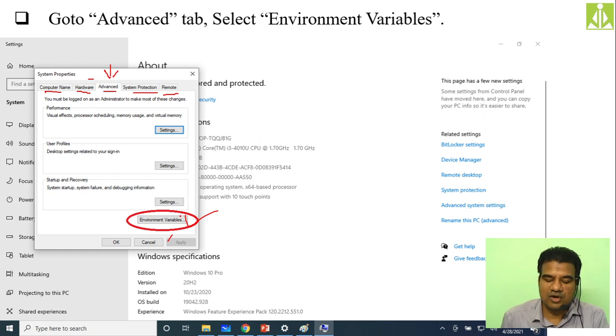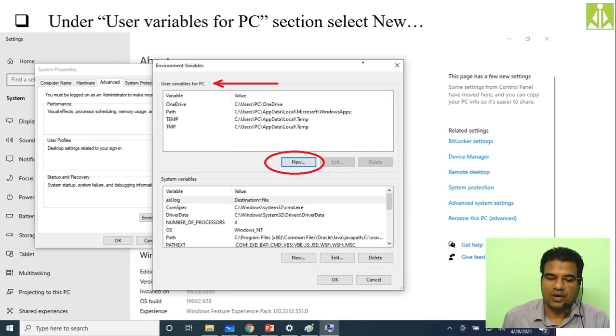When you click on Environment Variables, you will get another window. Here you will have two parts: user variables for PC and system variables. We have to do modifications in both. First we do it inside user variables. Here you need to add a new variable with the name JAVA_HOME. To add a new variable, simply click on the New button.